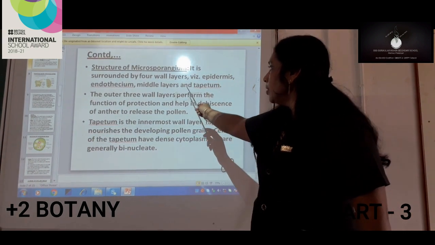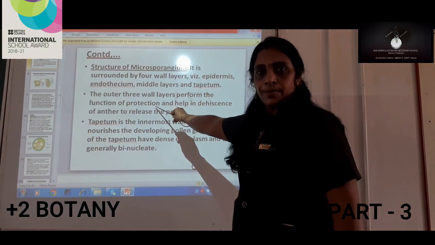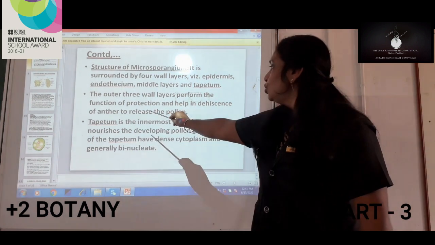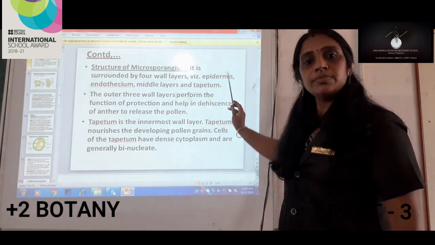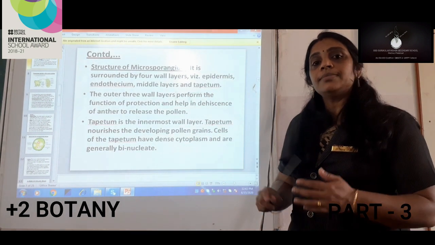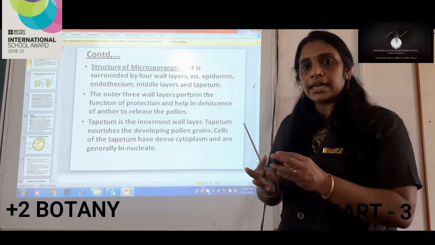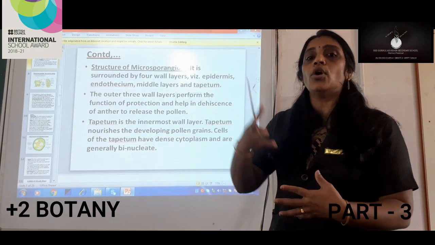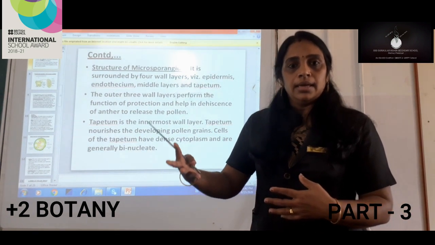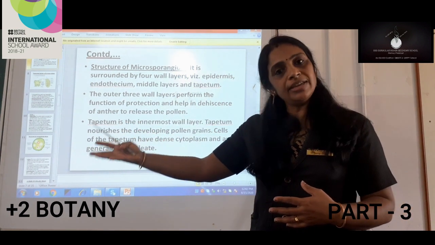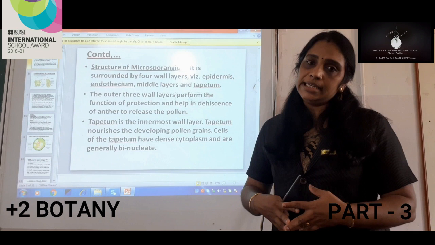These 3 layers perform the function of protection and help in dehiscence of the anther to release the pollen. Dehiscence means helps in opening. The anther or the pollen sac has to open, then only the pollen grains will be able to move from that place and fall onto the female flower so that fertilization will take place.